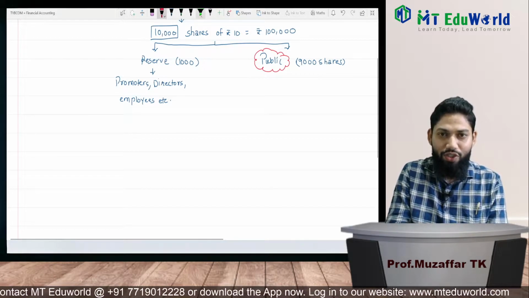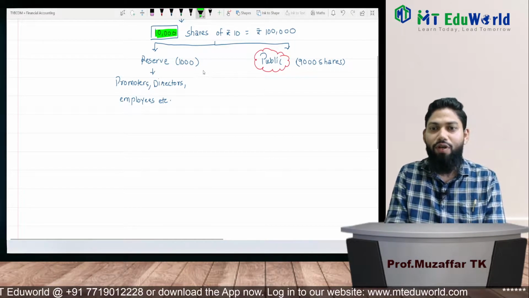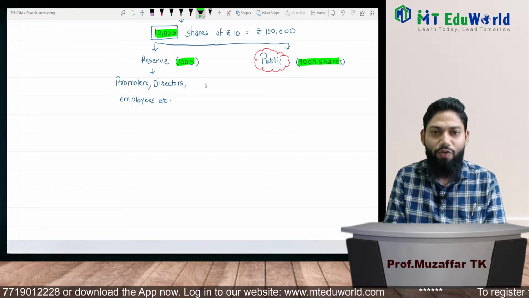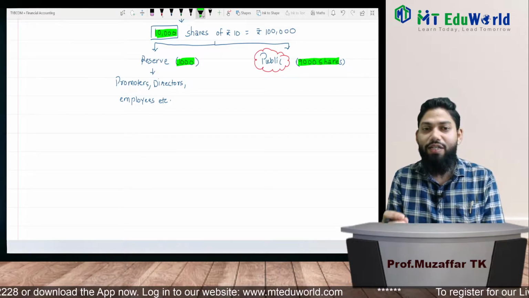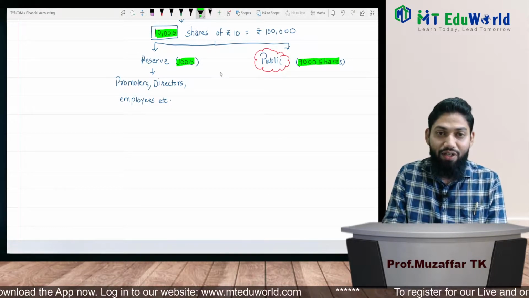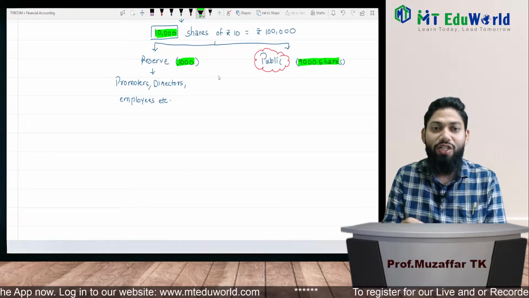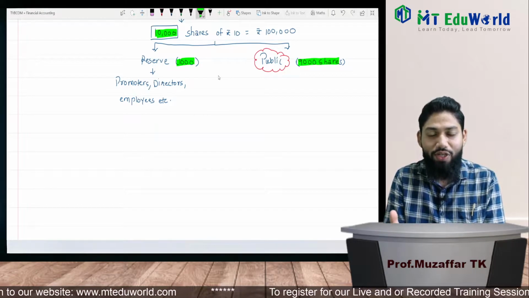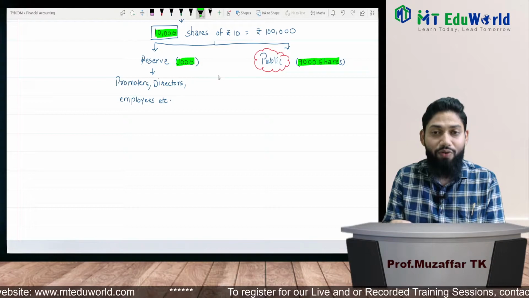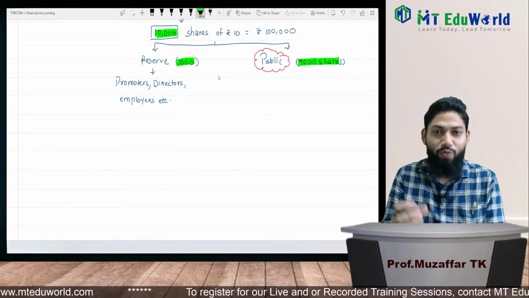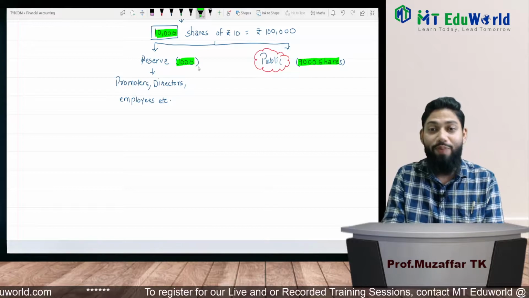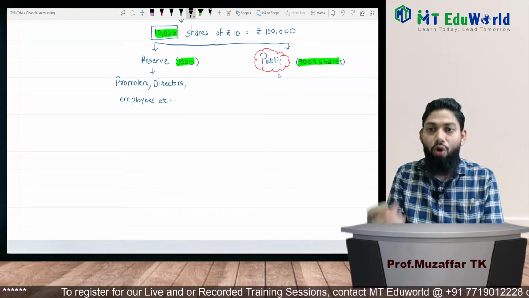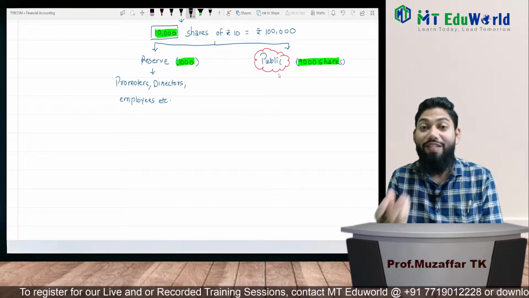Out of these 10,000 shares, if we are going to issue 9,000 shares to the public, 1,000 are set aside, reserved for promoters, directors and employees. Underwriters are nowhere related or concerned with the reserved part, that is the shares which promoters, directors and employees are already going to take up. We are sure about those shares, but as far as the public is concerned, we are not sure whether all of the 9,000 shares will be taken up by the public or not.